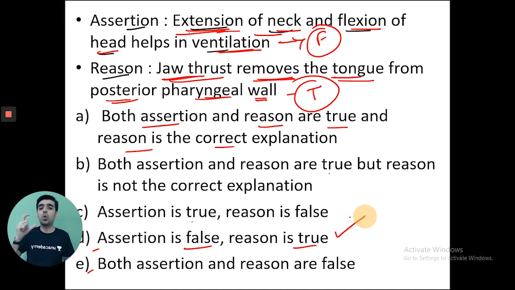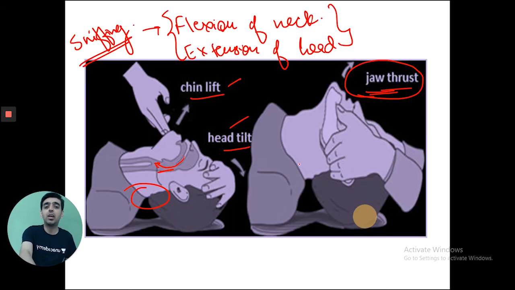So this was a question asked in a previous year's examination, and this is how questions are asked nowadays. It has become more competitive, and with different types of questions, you should be able to answer in a very conceptual, competitive manner. In this question, the assertion is false, but the reason for that assertion is true. So this is how we explain every topic when it comes to anesthesia as a subject.